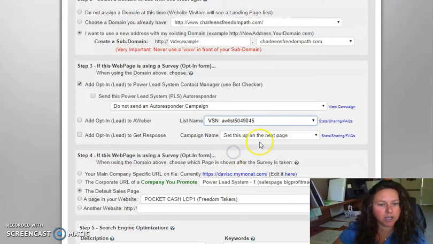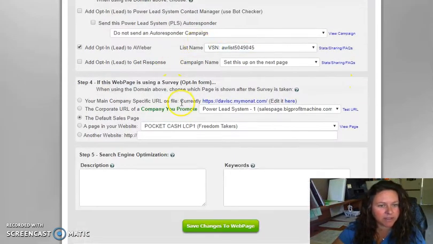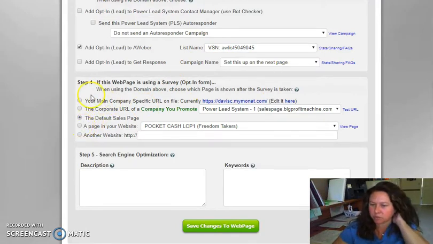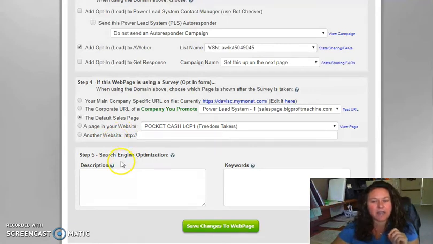So I'm just going to attach it to my Aweber here just for fun. And then in the next option, this is step 4, the most important part, because this is where you want your lead to go after they opt into the lead capture page, which we set up above.